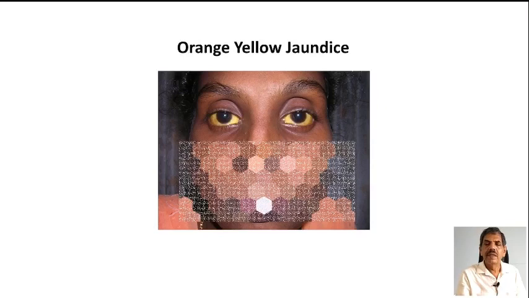But in this picture, everybody can make out the jaundice because the yellowness is very obvious, and this is what is called orange yellow jaundice, usually seen in hepatocellular illnesses.